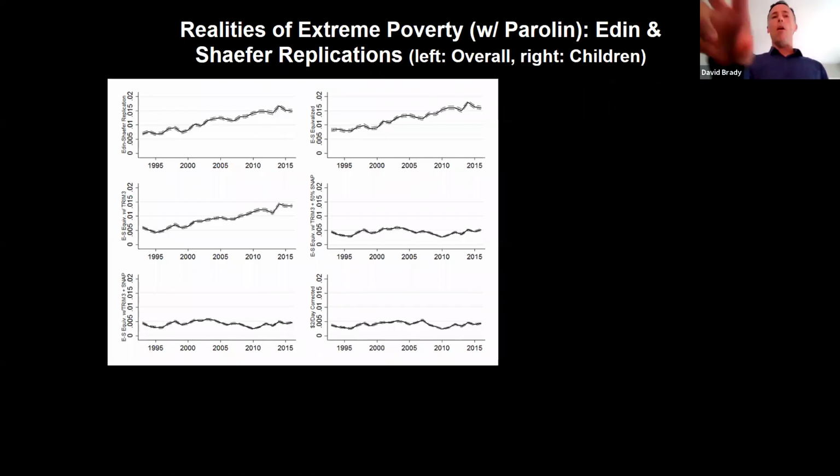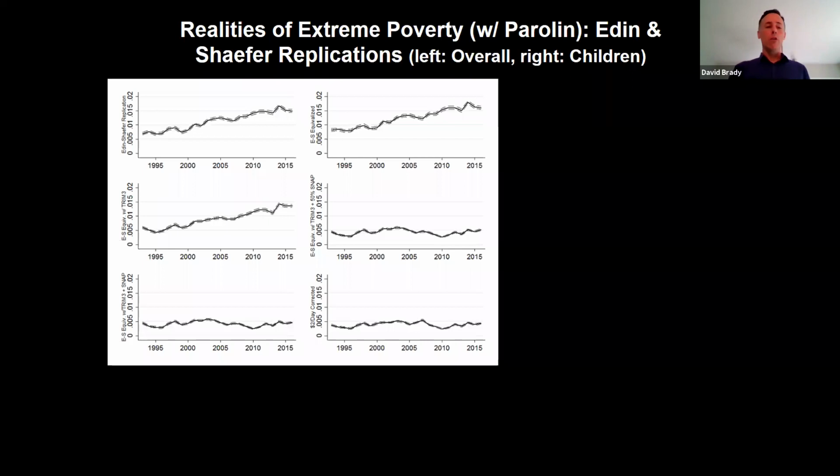But as you move along in this figure, we make a number of different corrections to how they do it. You address survey underreporting, you incorporate all the welfare transfers that people receive, maybe 50% here, or even 100% of the value of SNAP benefits, and you find that they dramatically overestimate the extent of $2 a day poverty. Instead of 1.6%, it's 0.44%. Instead of 5.2 million, it's 1.4 million, and it increased 82% rather than 128%.